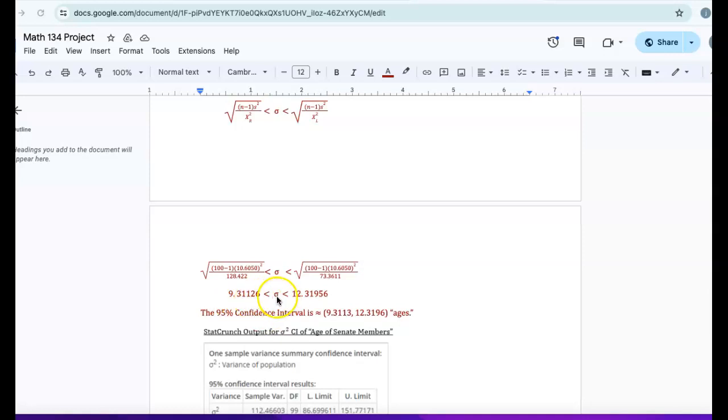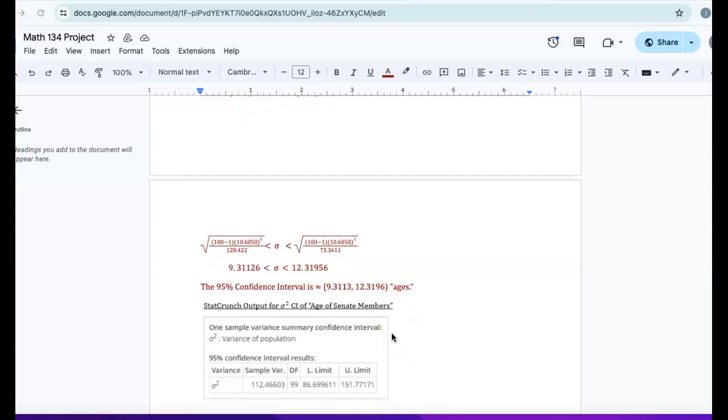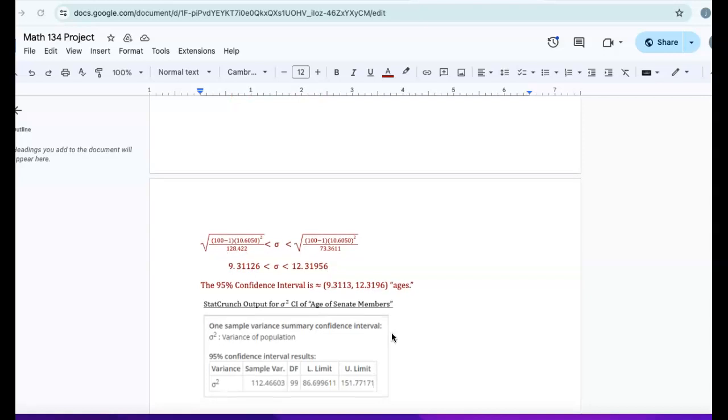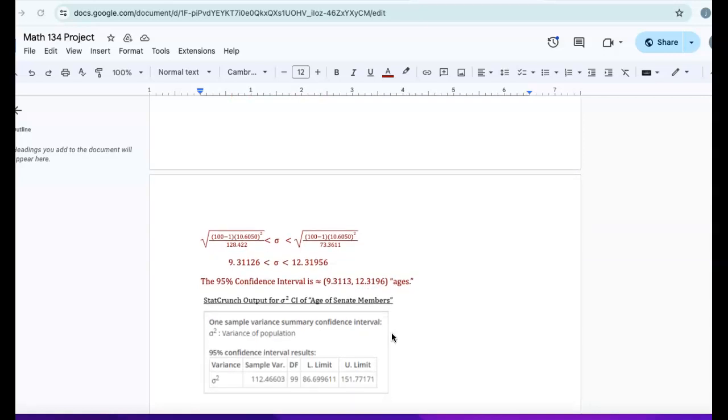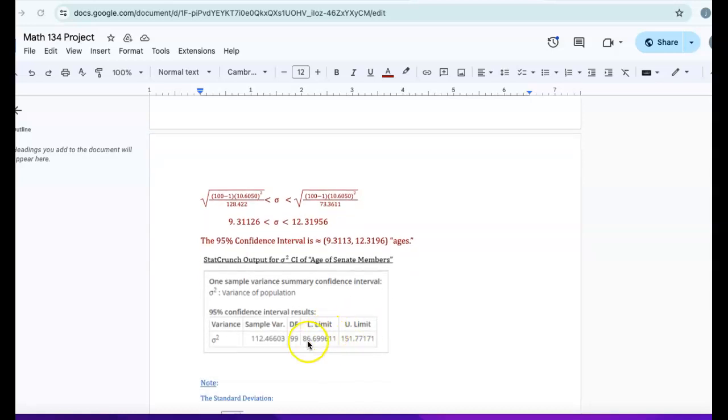So that gives us 9.31126 is less than sigma, and sigma is less than 12.31956, which means the confidence interval is on the low end 9.3113 and on the high end 12.3196 ages. The StatCrunch output for the variance of age members shows us a lower limit and an upper limit that are these numbers squared.